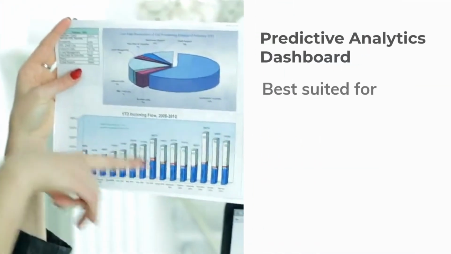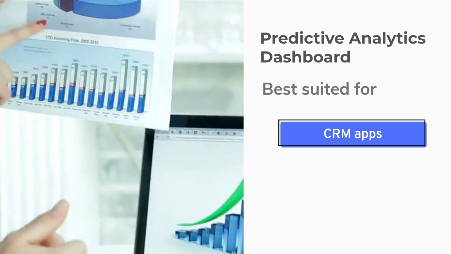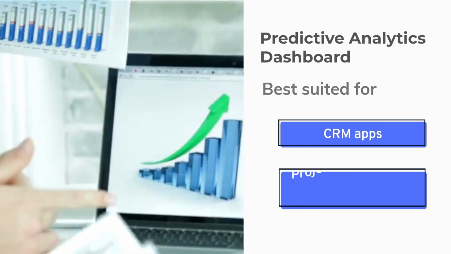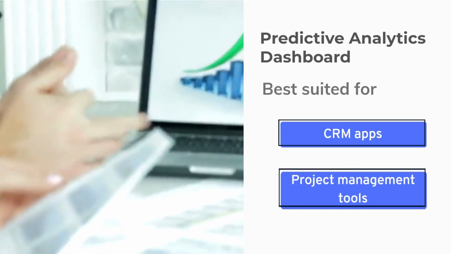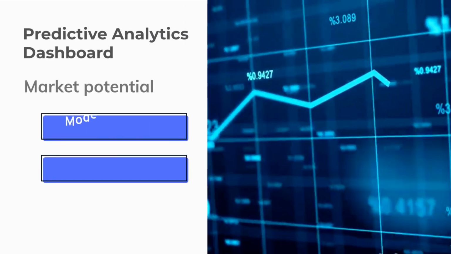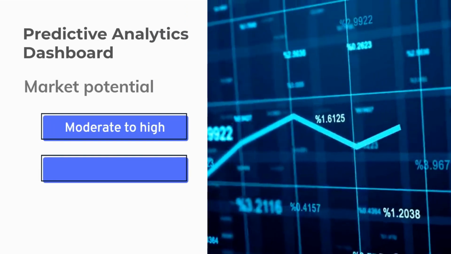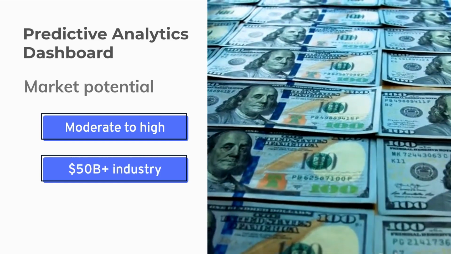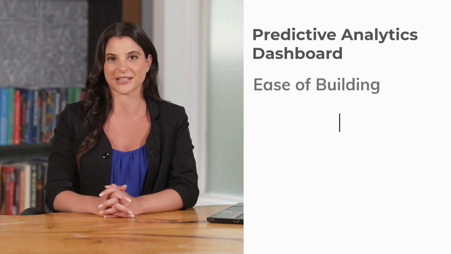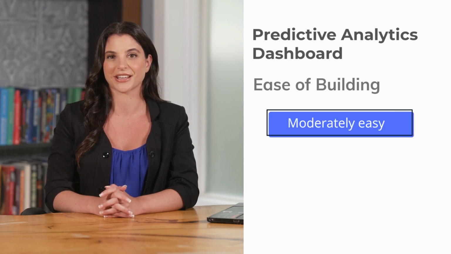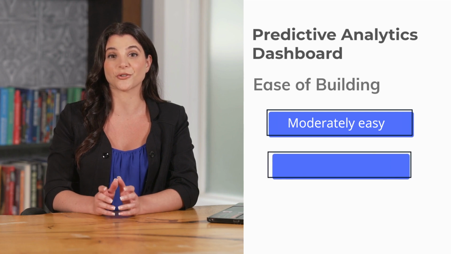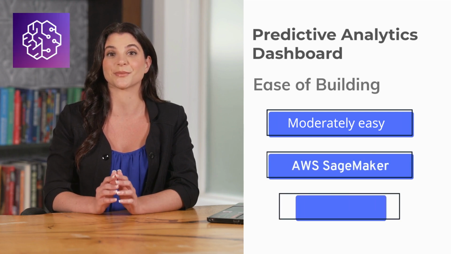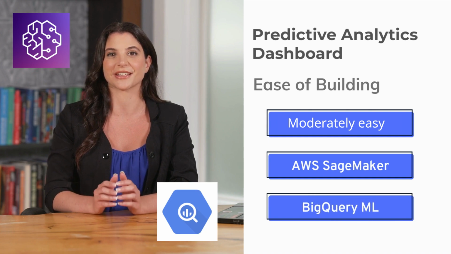Predictive analytics can benefit CRM apps that predict sales closures or project management tools that flag overdue tasks. The market potential is moderate to high because almost every SaaS tool can benefit from it. The global analytics market is worth over $50 billion and growing. In terms of building this feature, it's moderately easy. You'll need a solid data pipeline and machine learning models, but you can use tools like AWS SageMaker or BigQuery ML to speed things up.